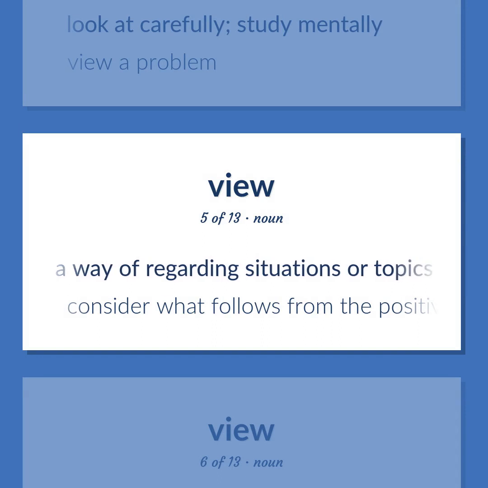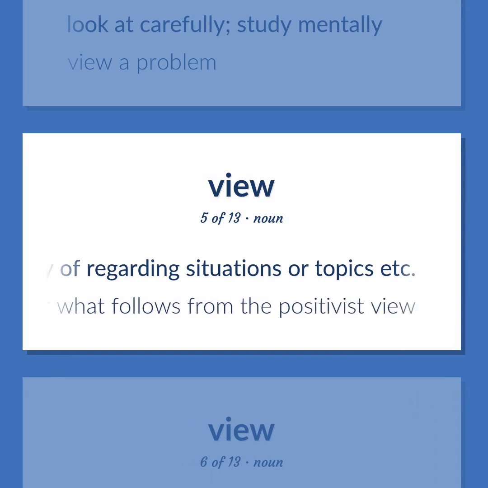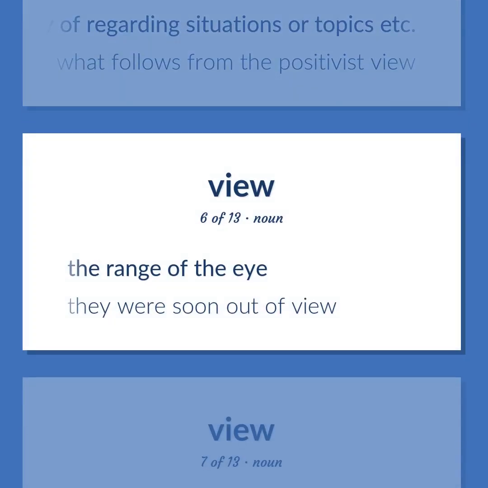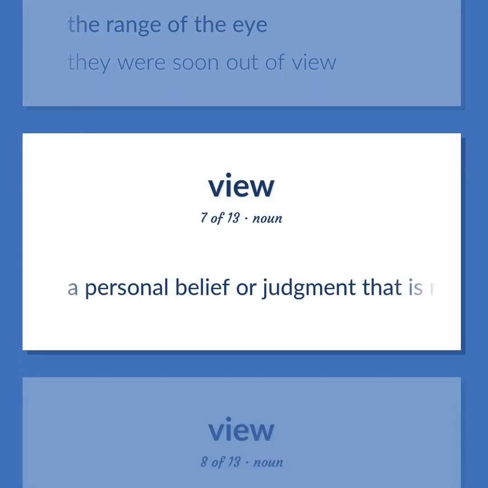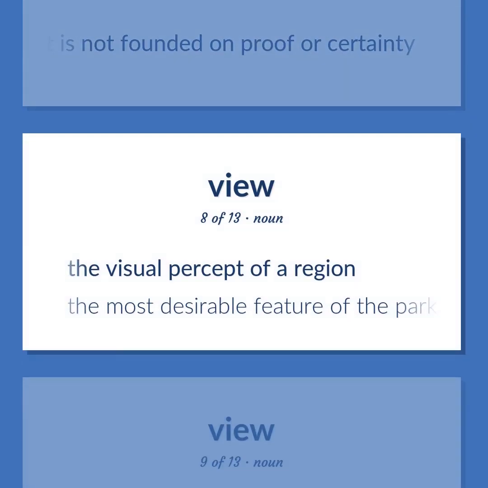A way of regarding situations or topics, etc. Consider what follows from the positivist view. The range of the eye. They were soon out of view. A personal belief or judgment that is not founded on proof or certainty. The visual percept of a region. The most desirable feature of the park are the beautiful views.